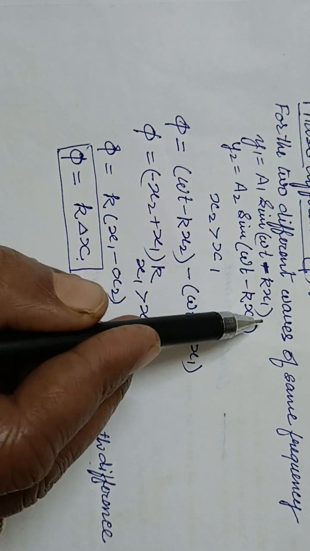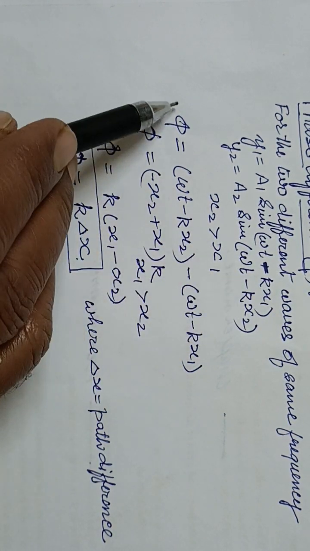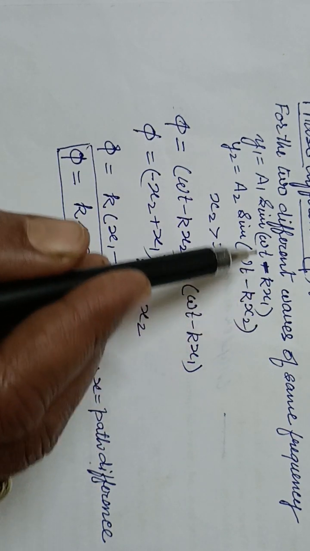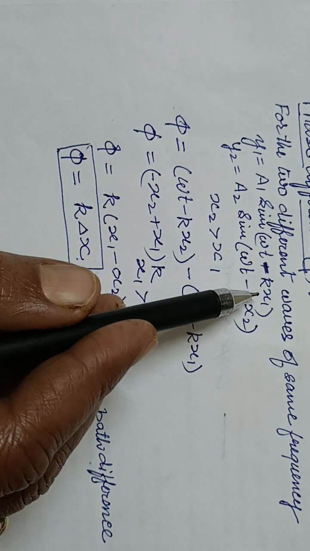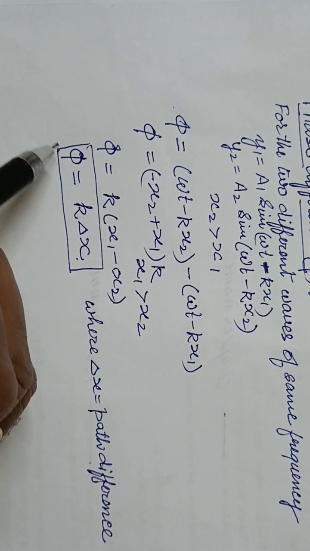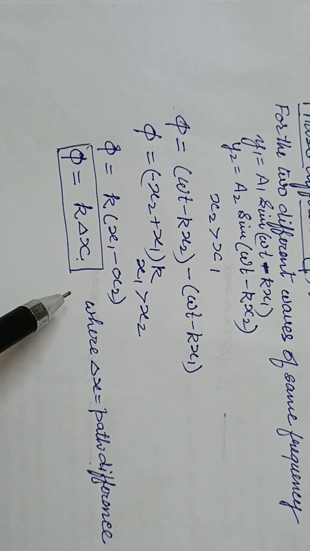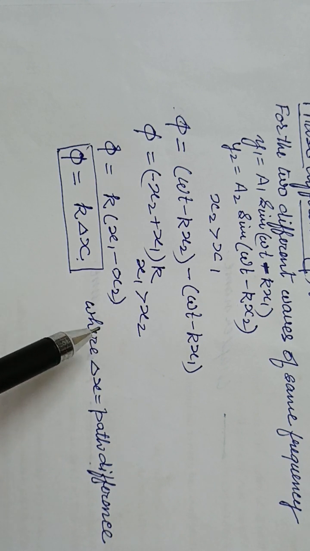If this is phi 1 and this is phi 2, the difference of that is delta phi. That way also you can write sin omega t like this. So delta phi is equal to this. The phase difference equals k delta x.